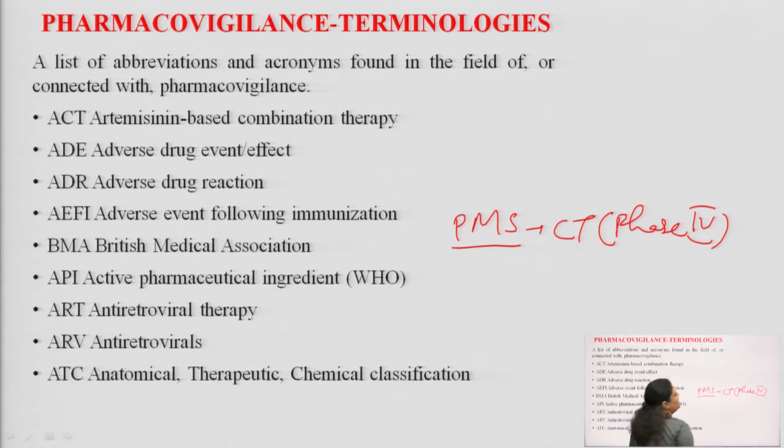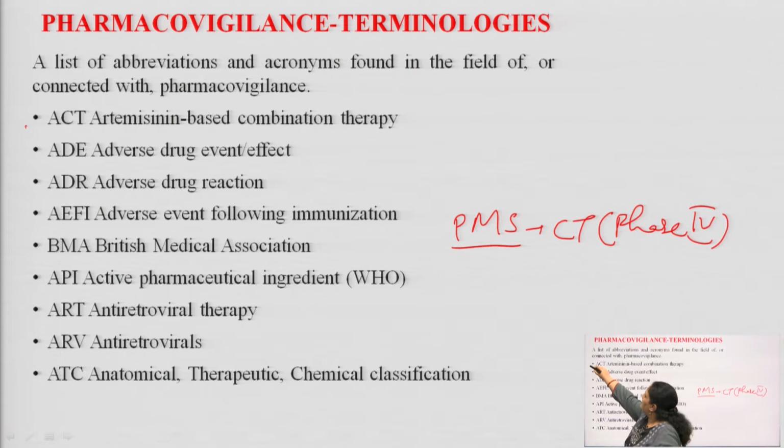Nowadays the name PMS has changed to PV, which is pharmacovigilance. These terminologies are universally accepted and as per WHO guidelines. These are a list of abbreviations, the short forms along with the acronyms found in the field of or connected with the subject pharmacovigilance. So we will start one by one.